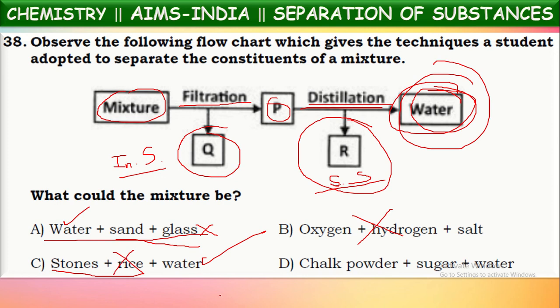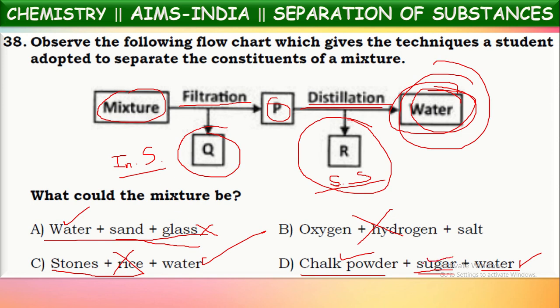Now if you observe the fourth option, chalk powder, sugar and water. Water is a product, finally it is shown, and by filtration we can separate chalk powder because it is an insoluble solid substance. Okay, that is correct. And if you see sugar, sugar is a soluble solid substance. It can be separated only by distillation.